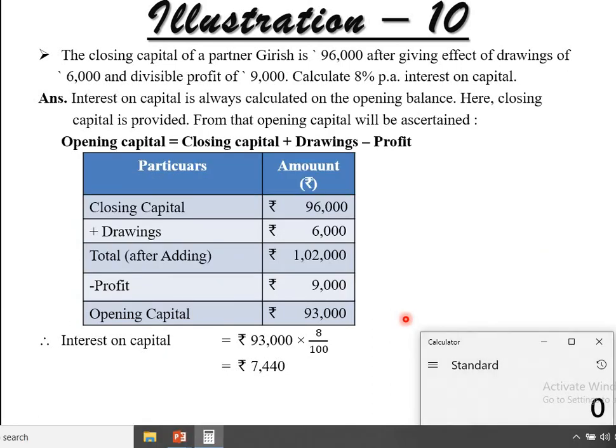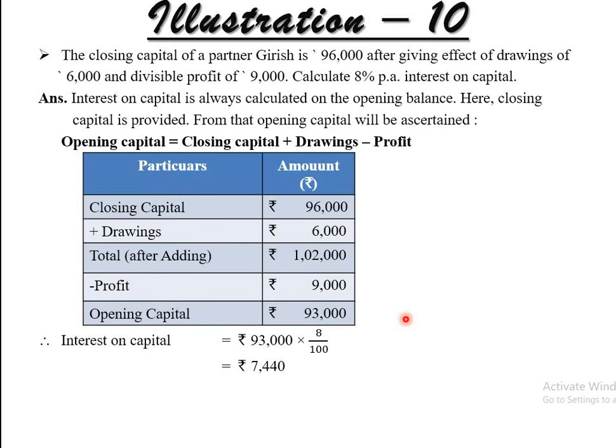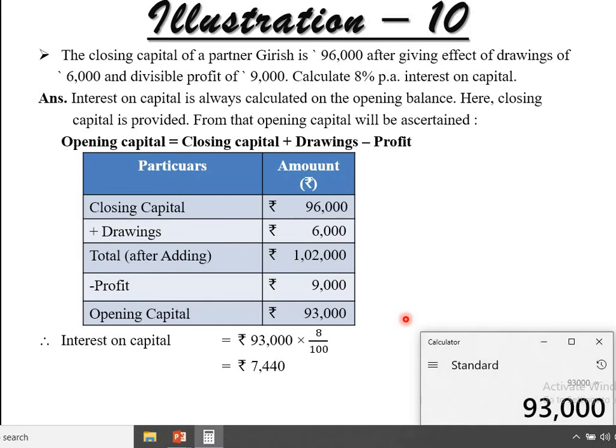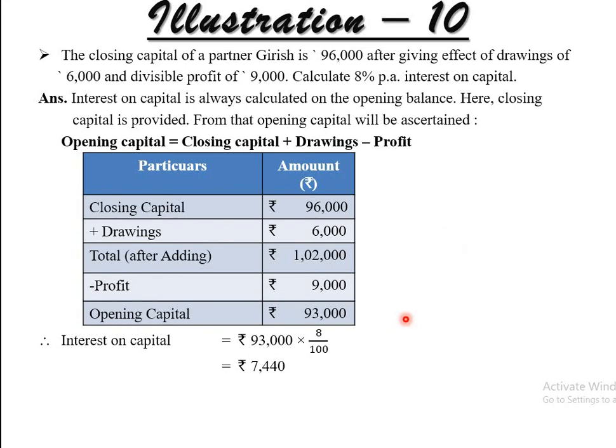So the calculation: 96,000 plus 6,000 minus 9,000 gives 93,000, the total opening capital. So interest on capital will be calculated on this basis. Multiplied by the percentage given to you, that is 8% divided by 100, the amount will come, that is 7,440. That is the amount of interest on capital.